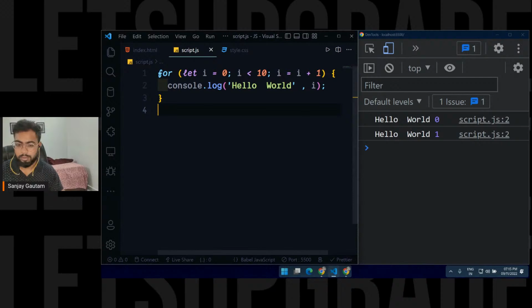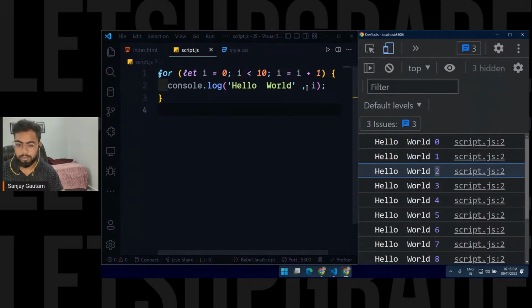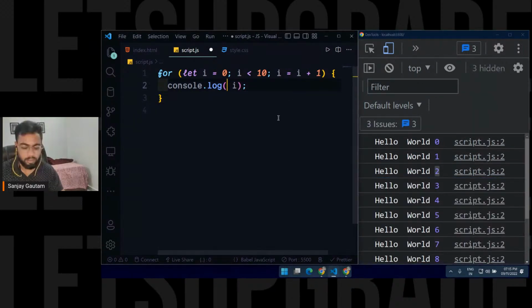Just give it 1 second. See, I'm getting hello world 0, hello world 1, 2, 3, 4. Why don't I just log the i only? It will be much more clear here. So let's understand how this loop is working.